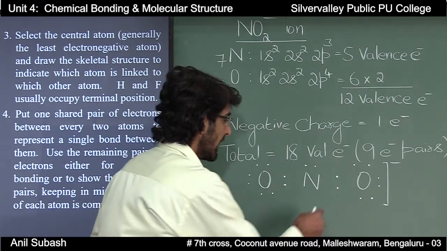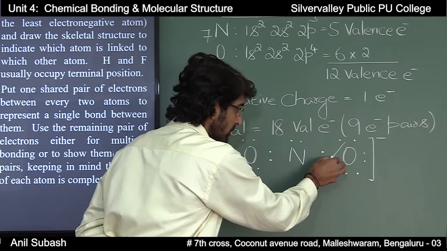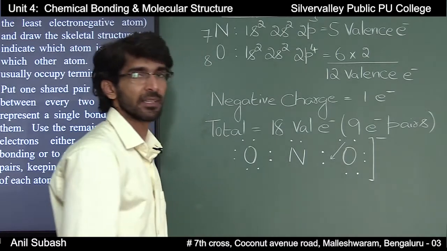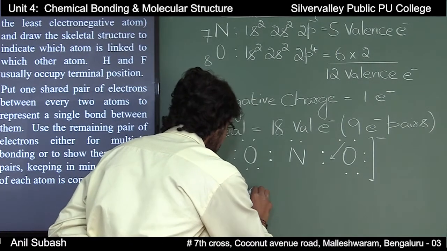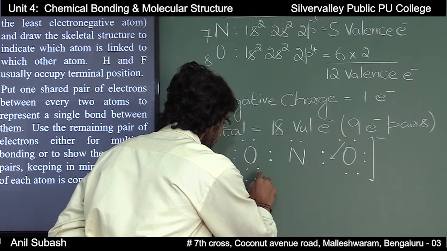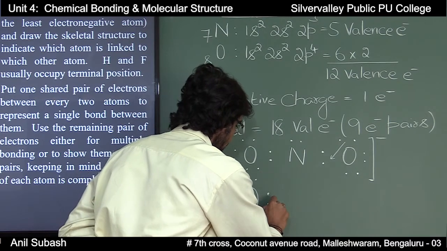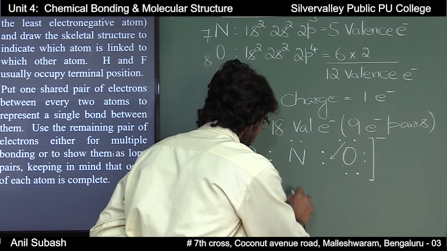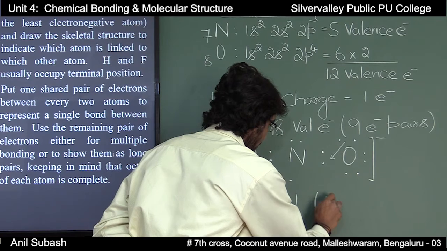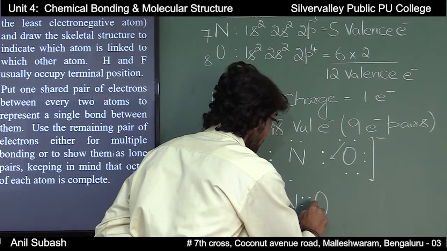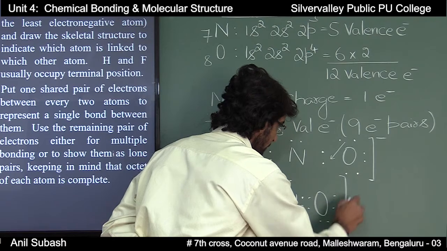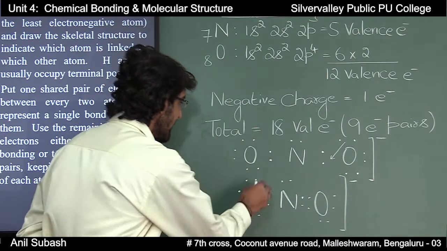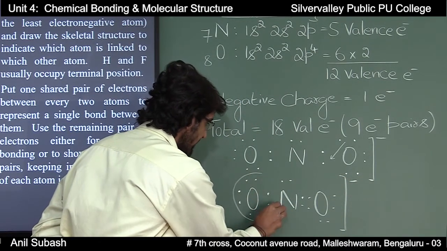Therefore, what I do, I just put this lone pair in between the nitrogen and oxygen, and what will happen? There will be 8 electrons around this nitrogen.